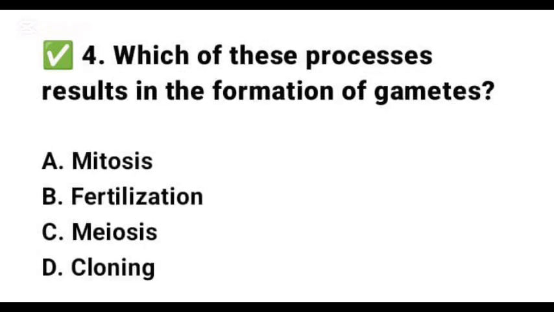Question 4 says, which of these processes results in the formation of gametes? A. Mitosis. B. Fertilization. C. Meiosis. And D. Cloning. The correct answer is option C. Meiosis. Meiosis is a type of cell division that produces gametes, that is the egg cell and the sperm cell, which have half the number of chromosomes. Mitosis produces identical somatic cells. Fertilization, on the other hand, joins gametes, and then cloning creates identical organisms.